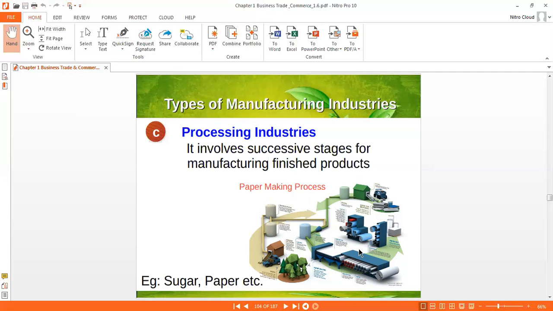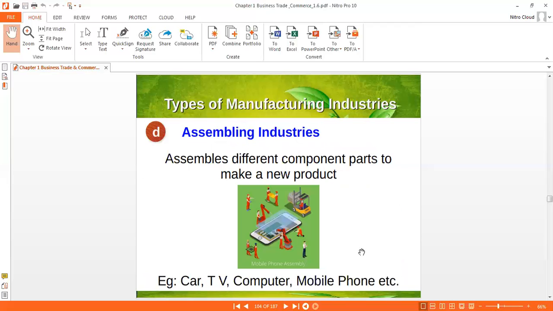Same way paper making process. There are a number of stages required. So that type of industry is known as a processing industry. And the last one is the assembling industry. Okay, so they assemble the different components or parts to make a new product. You are already aware of it, like car, TV, computer, mobile phone, etc. They assemble the different parts like car tube, tire, accessories, and they combine all these products and prepare one product. It is known as an assembling industry.